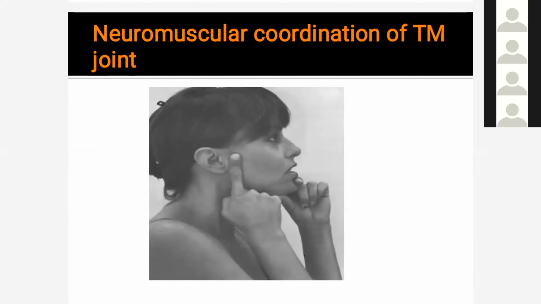I already told you that in the early phase of mandibular opening, rotation of the mandibular condyle occurs first, and after that translation occurs. But when the muscle balance is lost, translation occurs first and rotation after that, which also leads to excessive protrusion of the mandible.